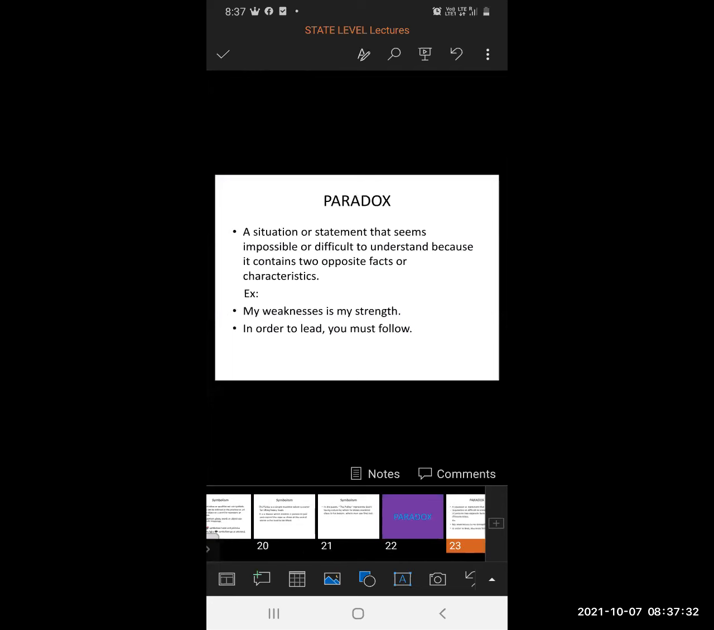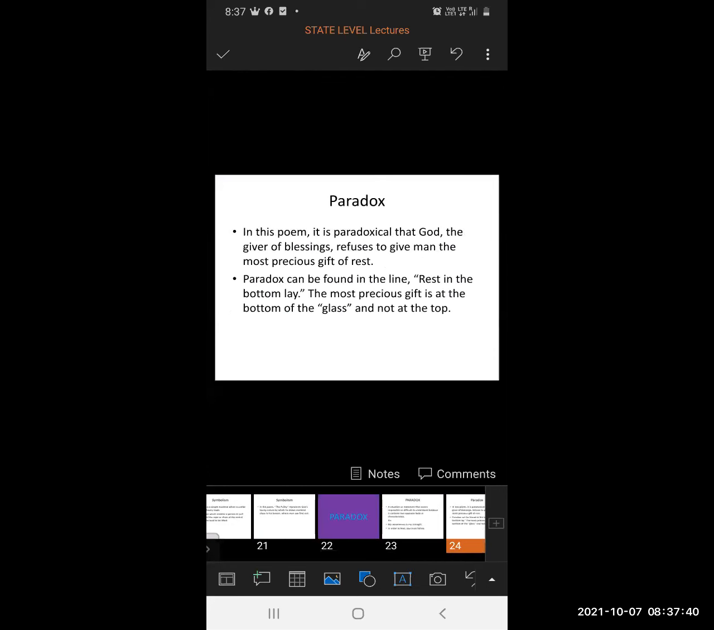Paradox, a situation or statement that seems impossible or difficult to understand because it contains two opposite facts or characteristics. In this poem, it is paradoxical that God, the giver of blessings, refuses to give man the most precious gift of rest. Paradox can be found in the line, rest in the bottom lay. The most precious gift is at the bottom of the glass and not at the top of the glass.